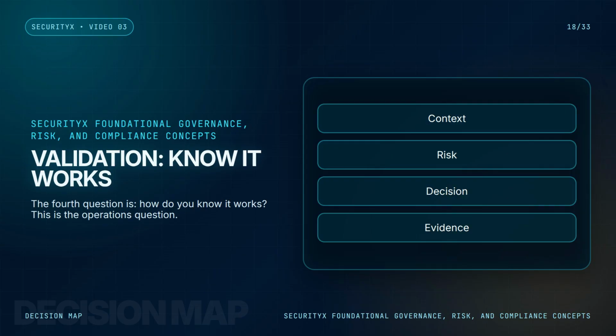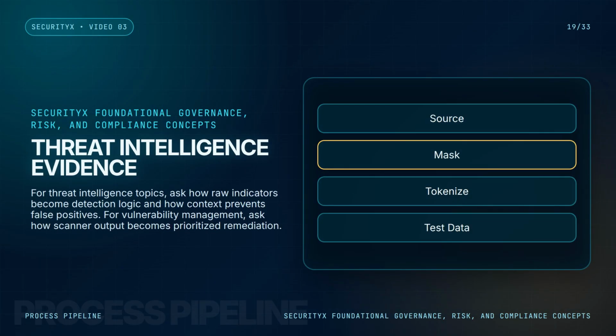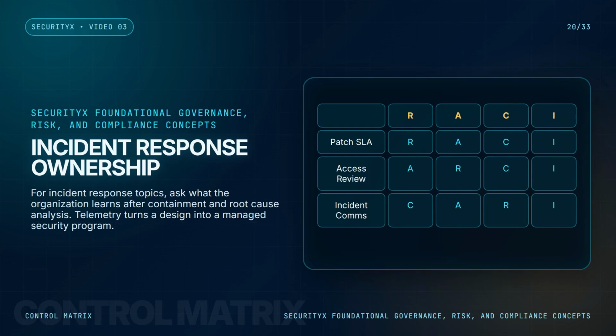For monitoring topics, ask what the SIEM needs to parse, correlate, retain, and alert on. For threat intelligence topics, ask how raw indicators become detection logic and how context prevents false positives. For vulnerability management, ask how scanner output becomes prioritized remediation. For governance topics, ask what evidence shows a policy is implemented, reviewed, communicated, and mapped to controls. For incident response topics, ask what the organization learns after containment and root cause analysis.